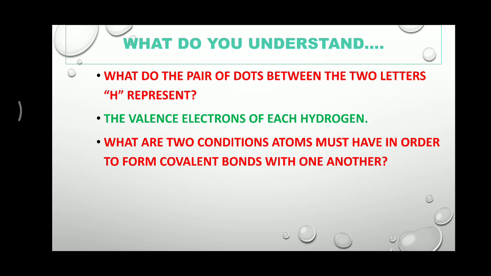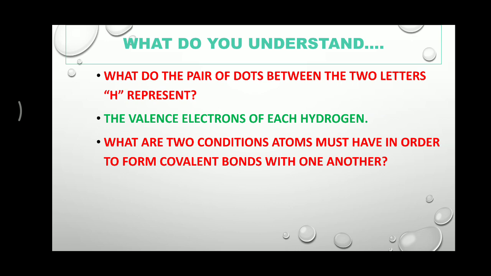If there is no force of attraction, there is no possibility of covalent bond formation. And this force of attraction is established by the nucleus of one atom and the electron of another atom.